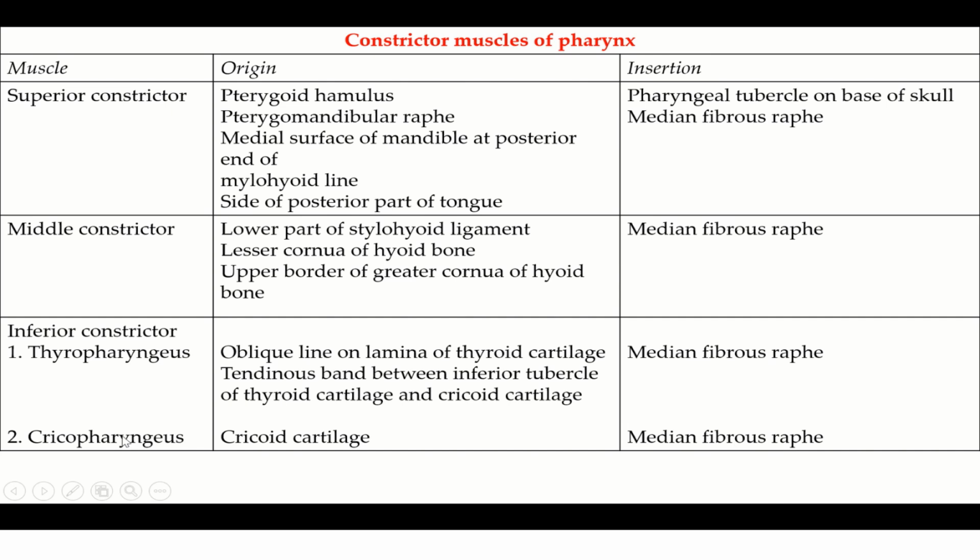The inferior constrictor has two parts, thyropharyngeus and cricopharyngeus. The thyropharyngeus takes origin from the oblique line on the lamina of the thyroid cartilage and a tendinous band between the inferior tubercle of the thyroid cartilage and the cricoid cartilage, and is inserted into the median fibrous raphe. Cricopharyngeus takes origin from the cricoid cartilage and is inserted into the median fibrous raphe. Thyropharyngeus actually pushes the food down, whereas cricopharyngeus acts as a sphincter between the pharynx and esophagus.